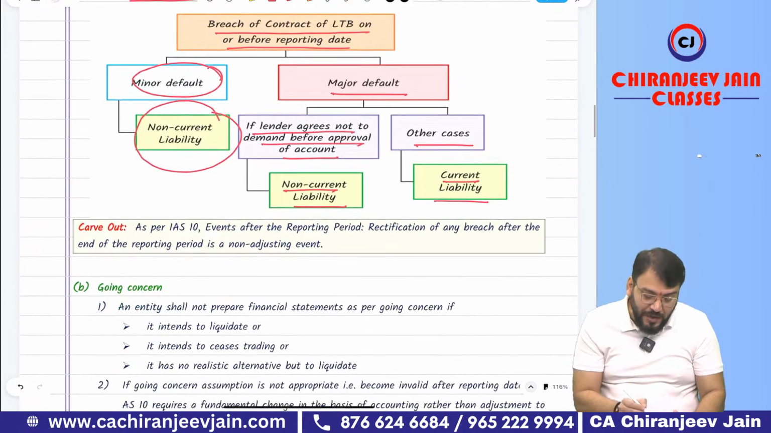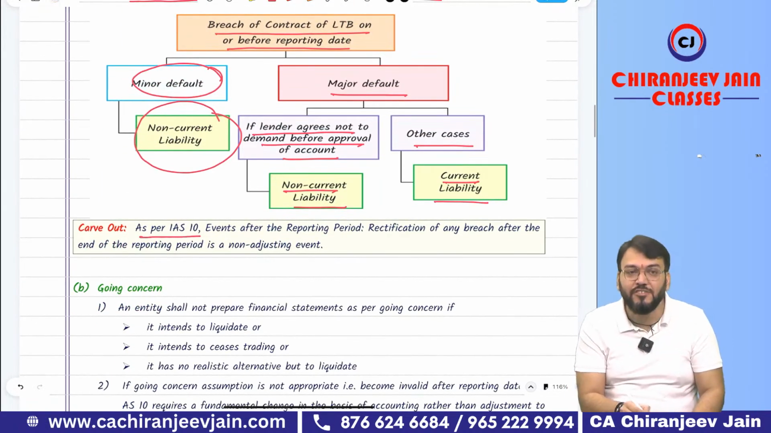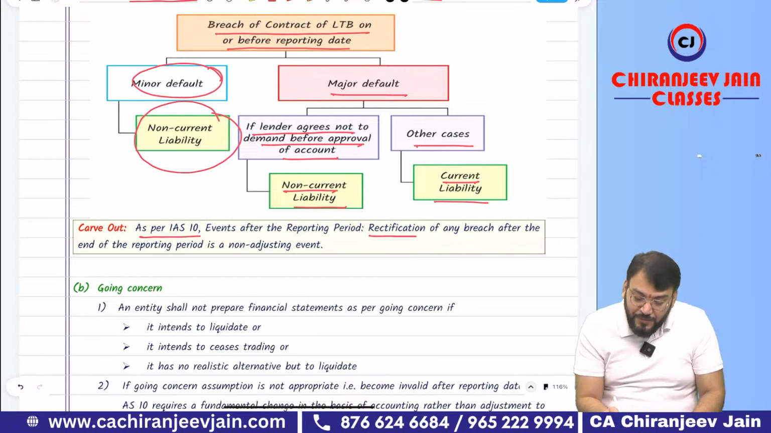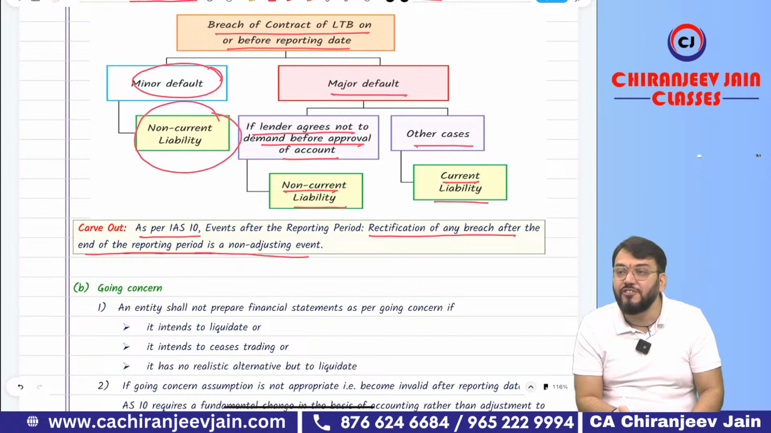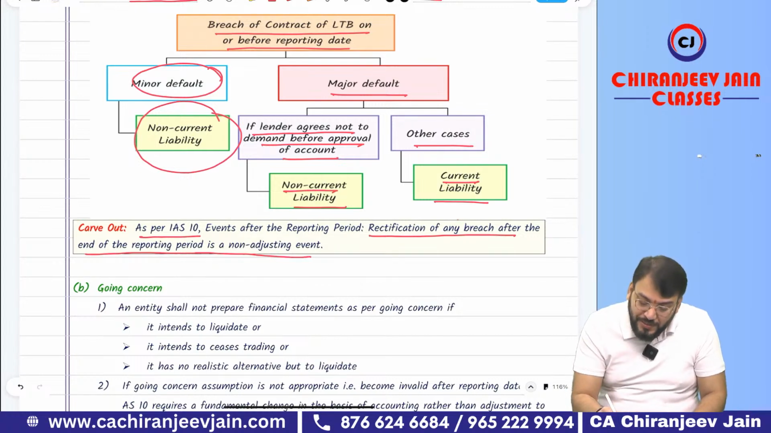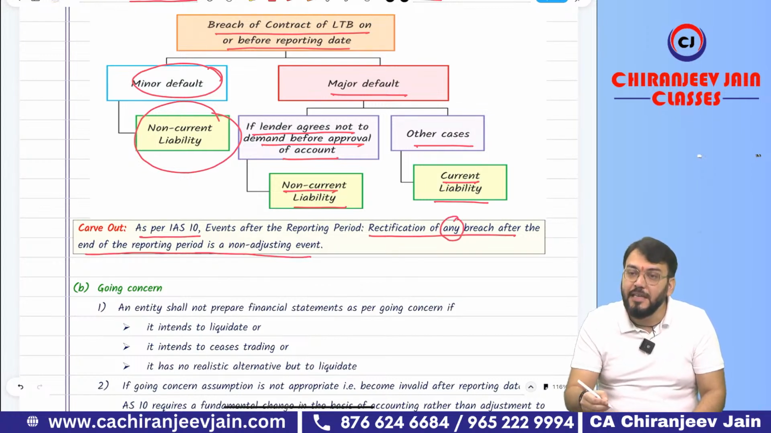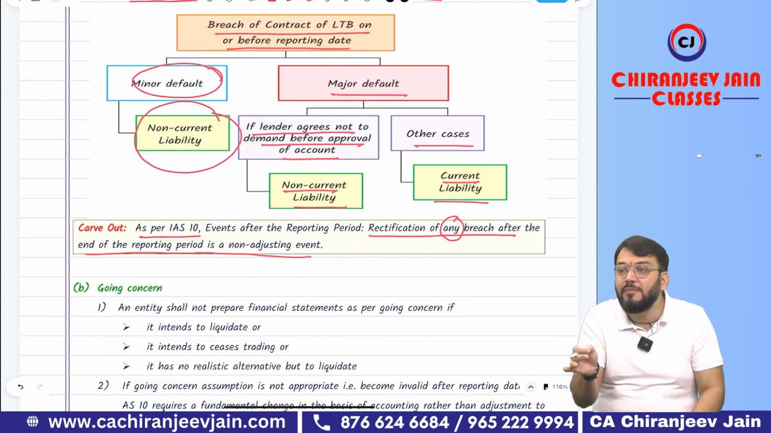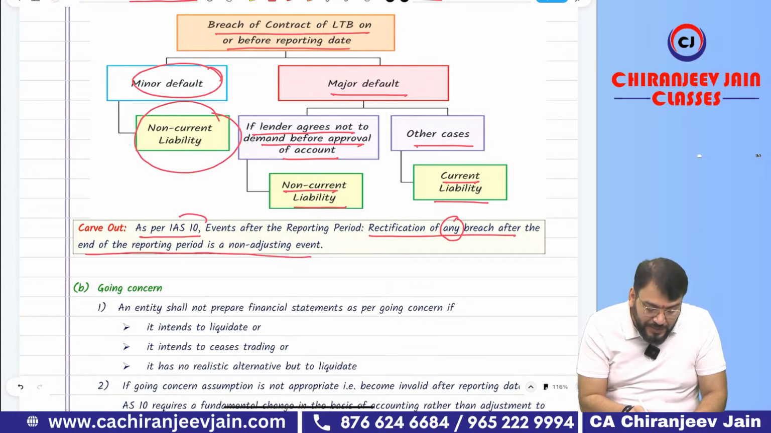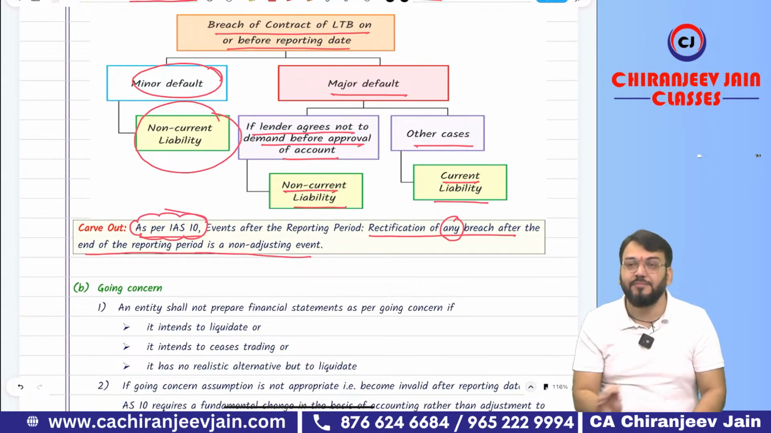Correct. What is the carve out? As per IAS 10, rectification of any breach after the end of the reporting period is a non-adjusting event. Any breach, whether material or immaterial; IAS 10 has not used the terms material or immaterial. They say any breach. Rectification of any breach after the reporting date will always be considered a non-adjusting event as per International Accounting Standard 10.